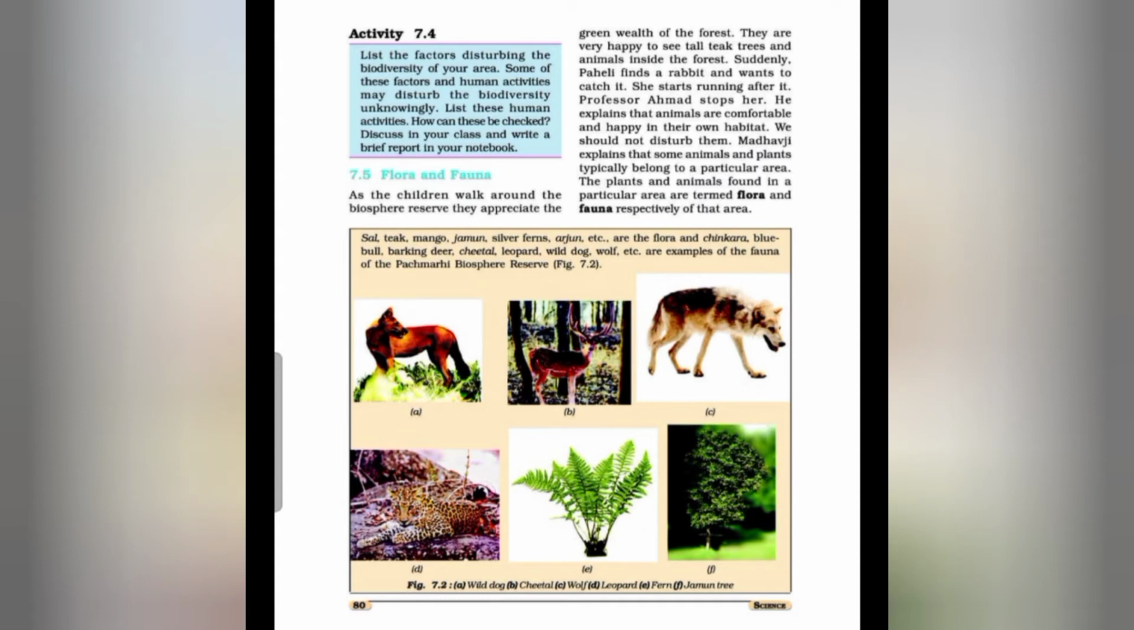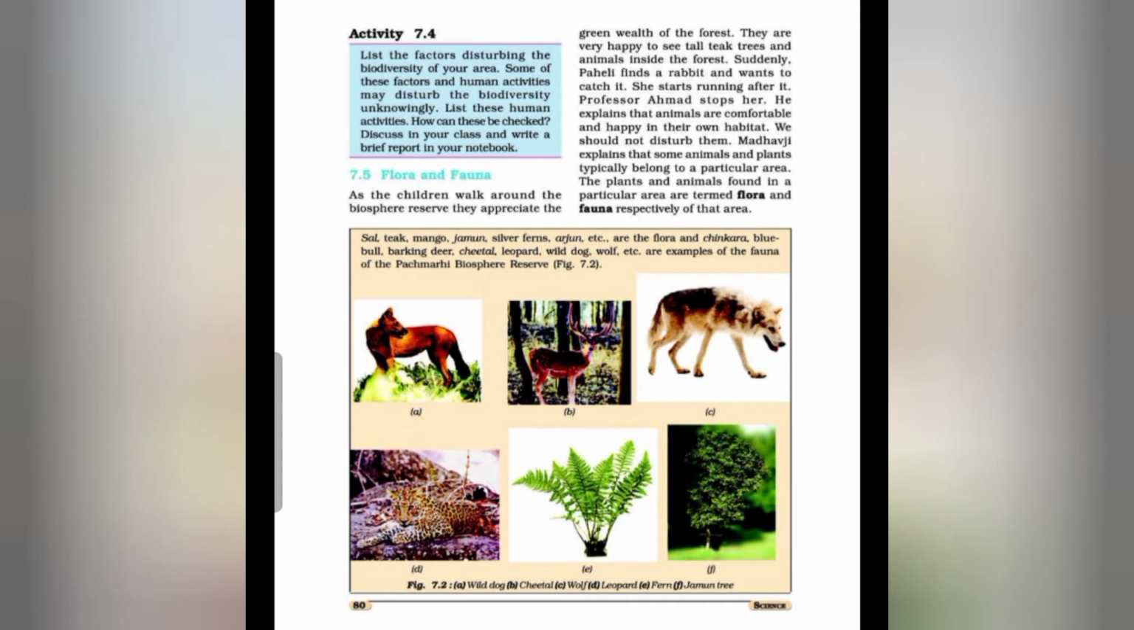Madhavji explains that some animals and plants typically belong to a particular area. The plants and animals found in a particular area are termed flora and fauna respectively of that area. For example, you can see in Figure 7.2 a wild dog, cheetah, wolf, leopard and jamun tree are included in the flora and fauna.